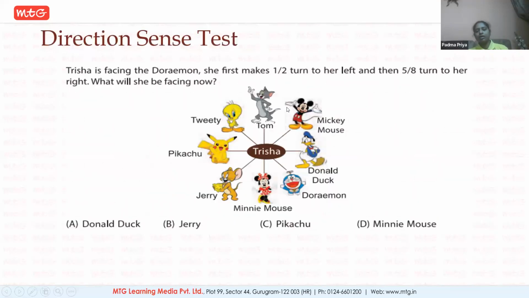Direction sense. So here it's a very simple question which is given. This complete picture is made into 8 parts. So in all the 8 parts, it is being divided.